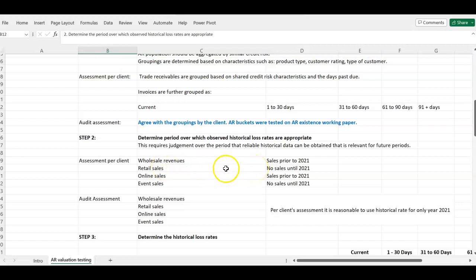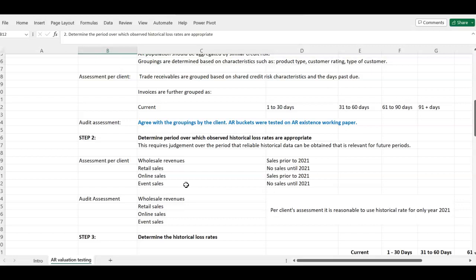So for the wholesale revenue, they had sales prior to 2021, but for retail sales, they didn't have retail sales until year 2021. And then for event sales, the client did not have event sales until 2021. So because of this, the client has given us the assessment that we should go only as far back as 2021. So they don't want us to go as far back as 2020 or 2019 or 2018.